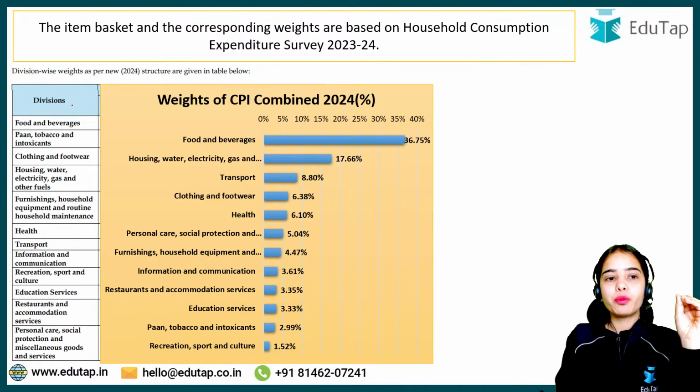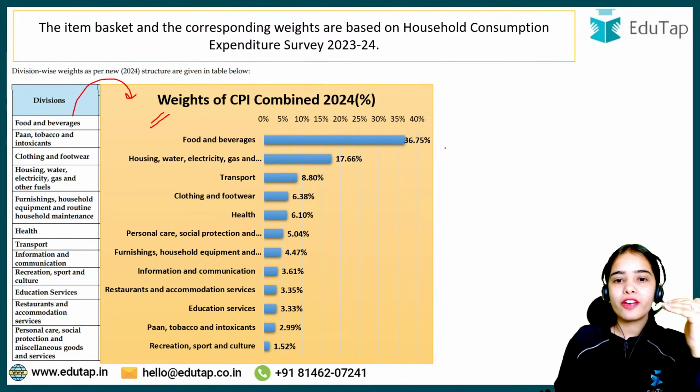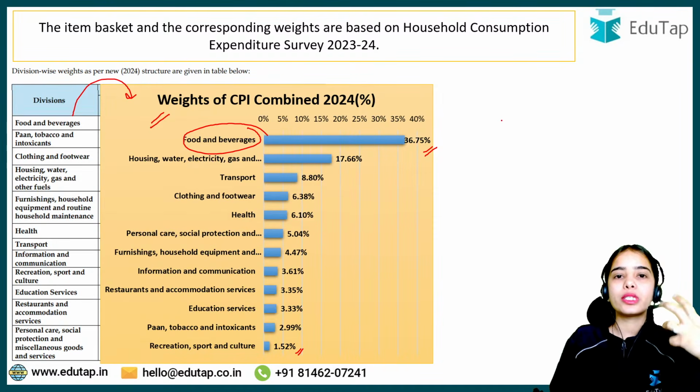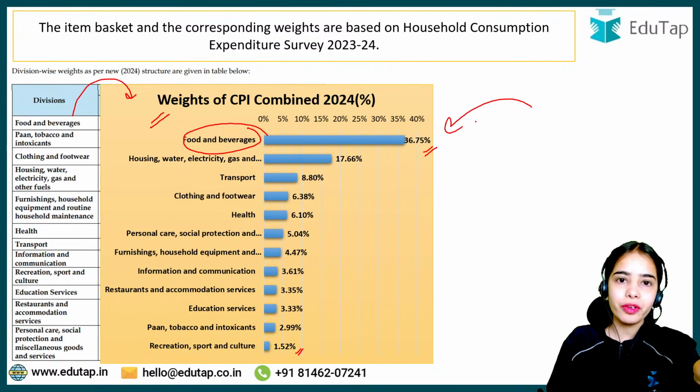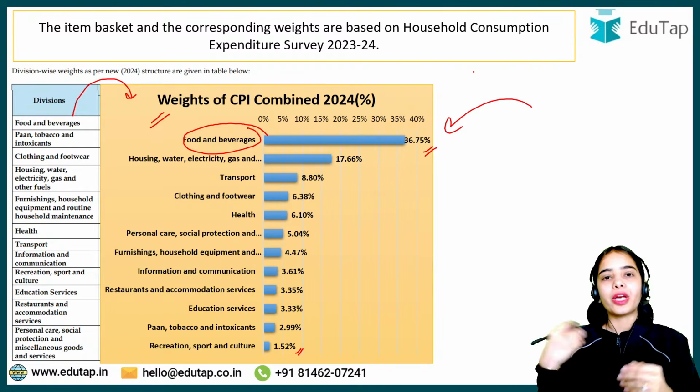Now if we have a new basket, that means the new basket will have new weights also. So I have brought the weights in the descending order from the largest number to the smallest number, so that you can see that food and beverages have been given the highest weight, because the households do spend a lot on food and beverages. We all spend a major chunk of our income on the food and beverages.